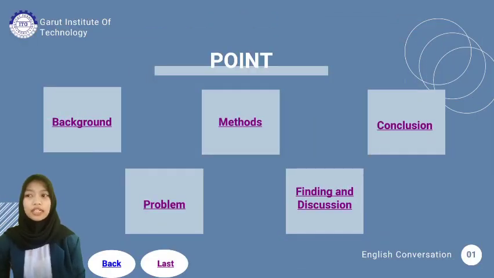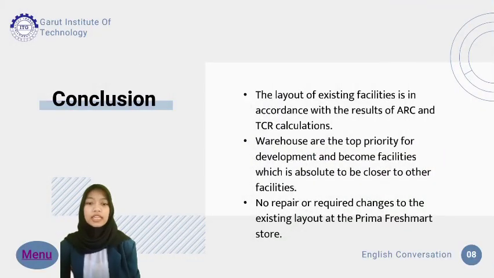Last, conclusion. Based on the research using the activity relationship chart method at the Prima Freshmart Store, it was concluded that the layout of the existing facilities was in accordance with the ARC and TCR calculation. Therefore, there is no need for repair or change to the existing layout at the Prima Freshmart Store.